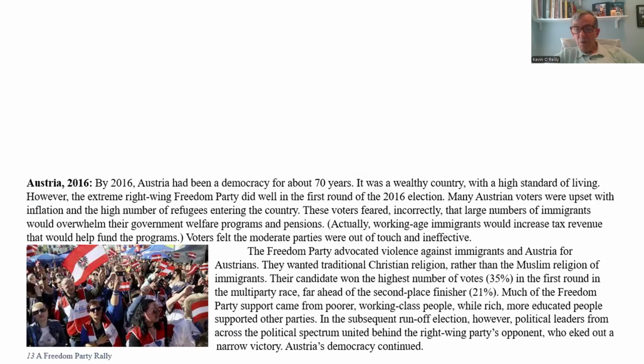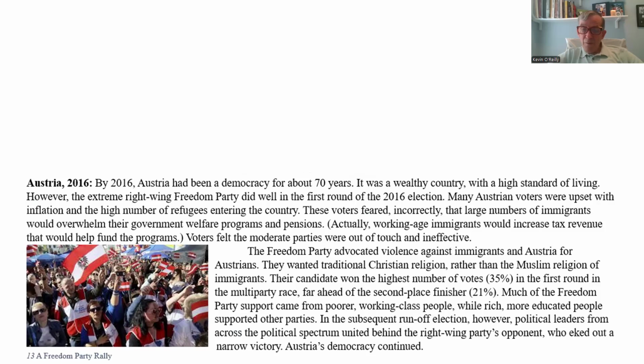Actually, working-age immigrants would increase tax revenue that would help fund the programs. Voters felt the moderate parties were out of touch and ineffective. The Freedom Party advocated violence against immigrants and Austria for Austrians. They wanted traditional Christian religion rather than the Muslim religion of the immigrants.